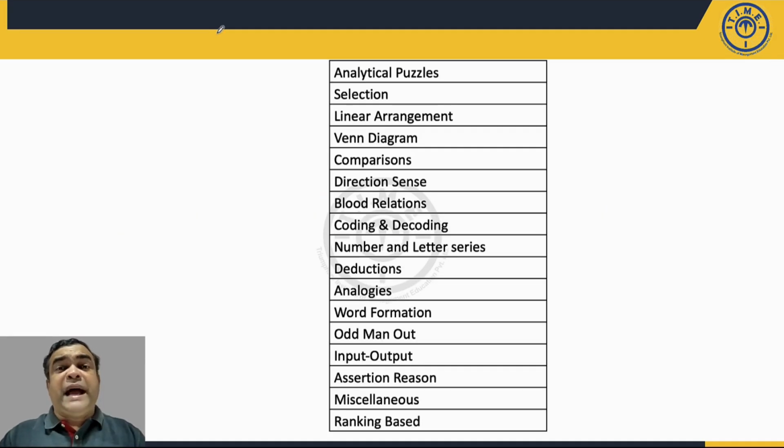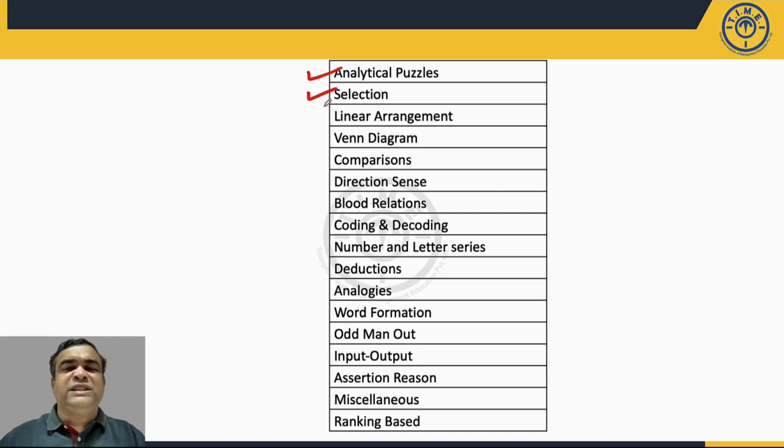Now, if you remember the analysis of slot 1, there were many questions asked based on your quantitative ability part in the logic section also. The same was the case over here. Only thing is that the quantity was not that high in this case. So unlike whatever type of questions are asked in the other slot, similar types of questions were asked in this slot also. So you can see the questions were asked based on analytical puzzles.